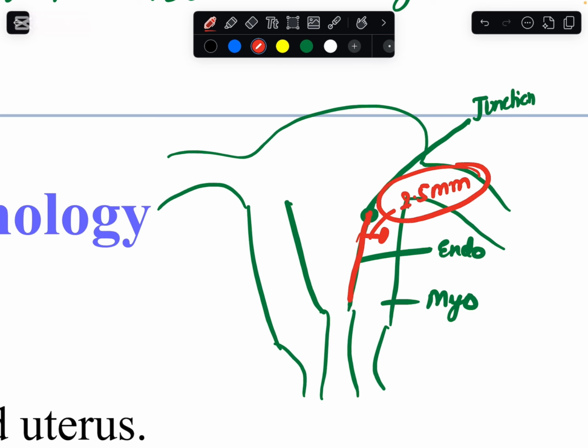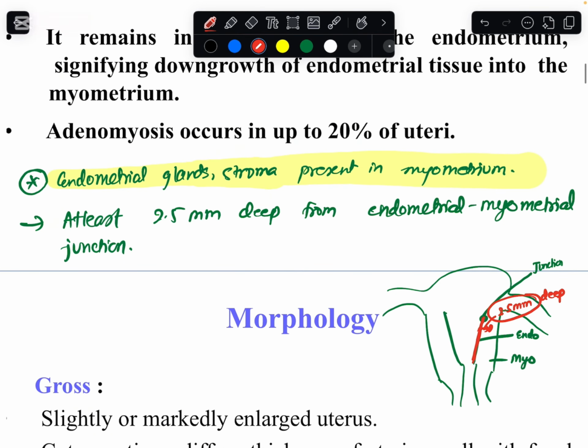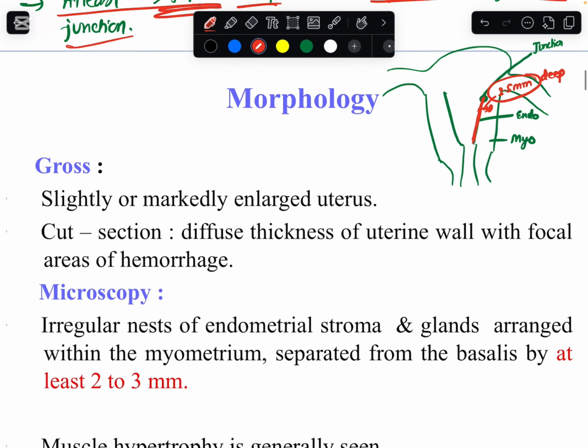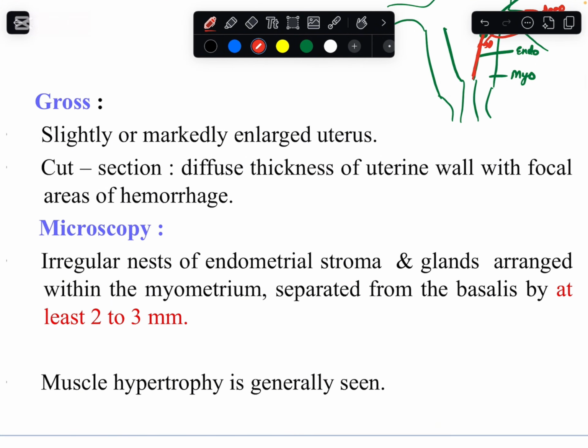So if this is the junction, then 2.5 mm deep. If the endometrial tissue is present 2.5 mm deep from the endometrium-myometrium junction, then we can call it adenomyosis. So remember this condition: at least 2.5 mm deep from the endometrial-myometrial junction. Now the gross and microscopy, we will understand by looking at the drawing.